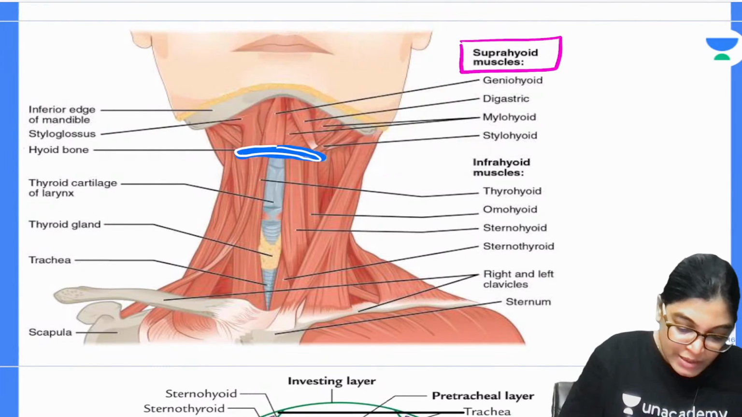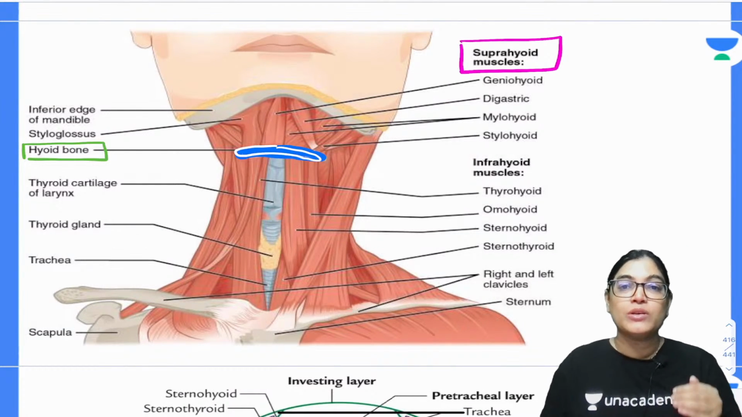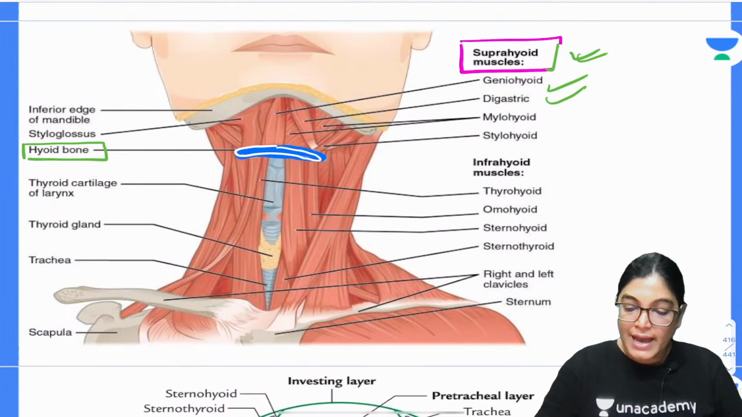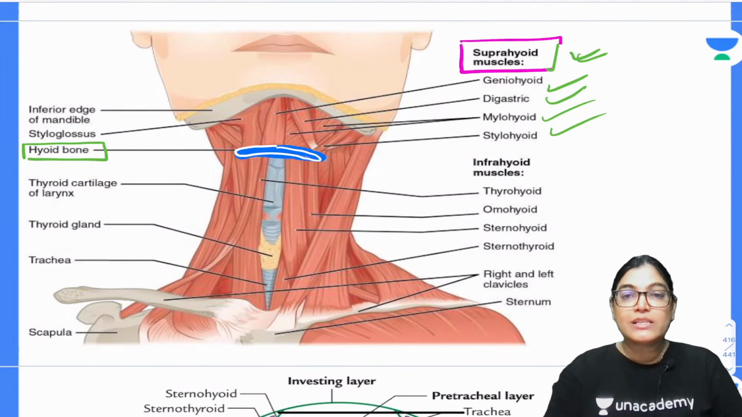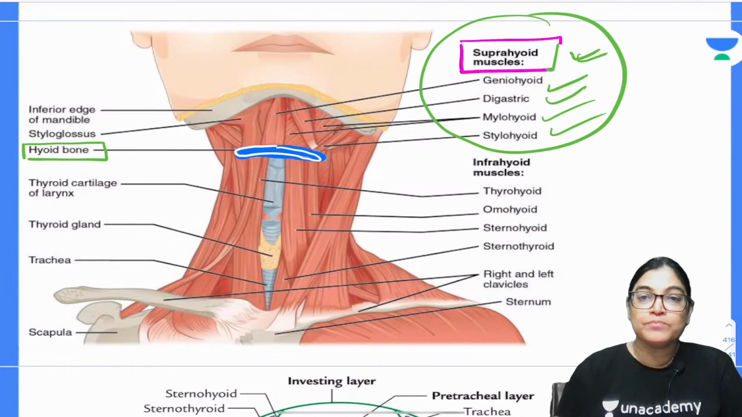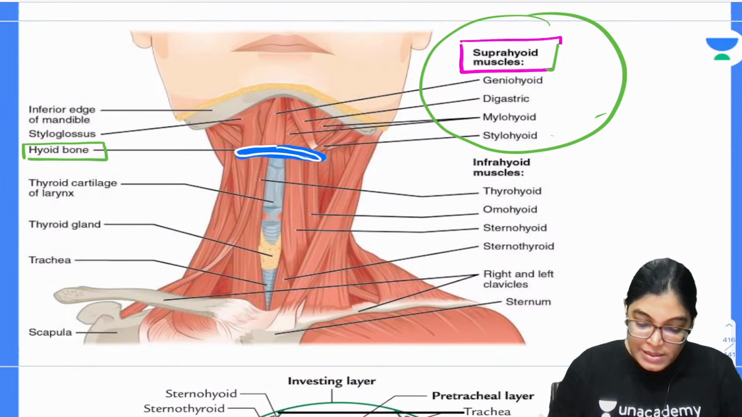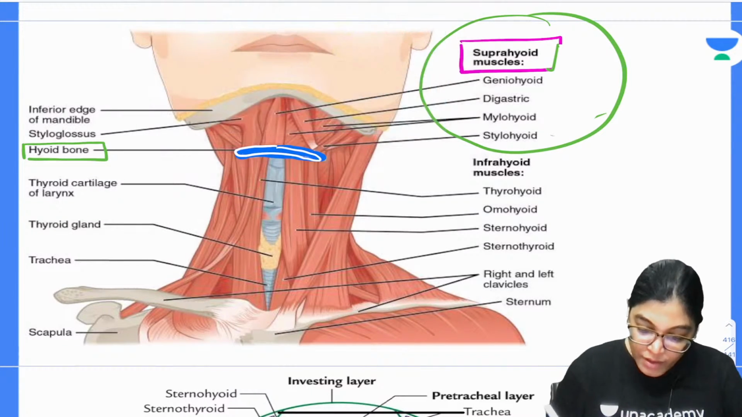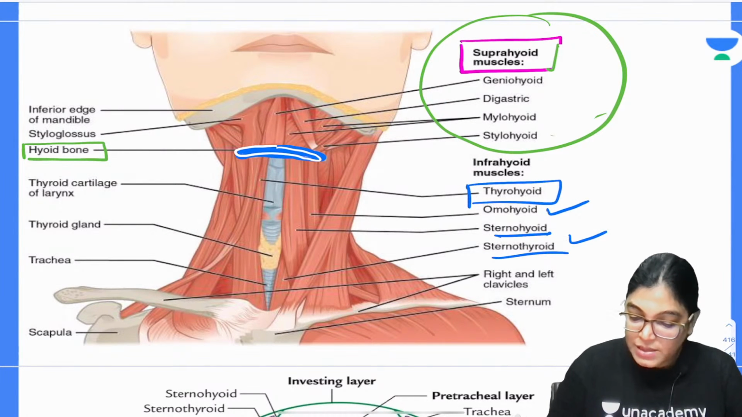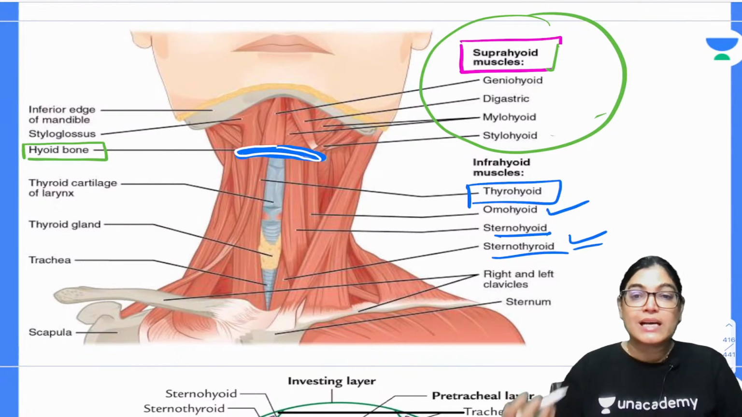My dear aspirants, you can clearly see the location of the hyoid bone, and the muscles located superior to the hyoid bone are considered suprahyoid muscles. So we have geniohyoid, digastric, mylohyoid, stylohyoid, all these muscles lying above the level of the hyoid bone, which are the suprahyoid muscles. Now let me show you the infrahyoid muscles. In this diagram, the muscles lying below are the thyrohyoid, omohyoid, sternohyoid and sternothyroid.